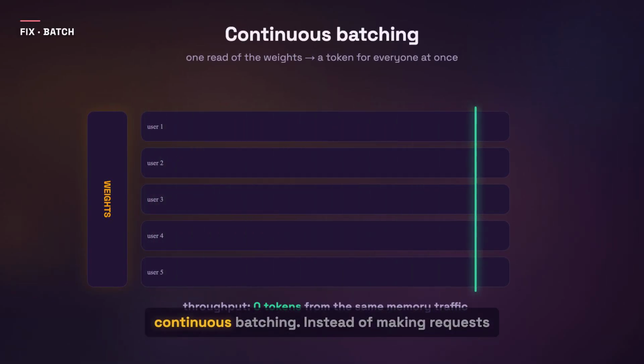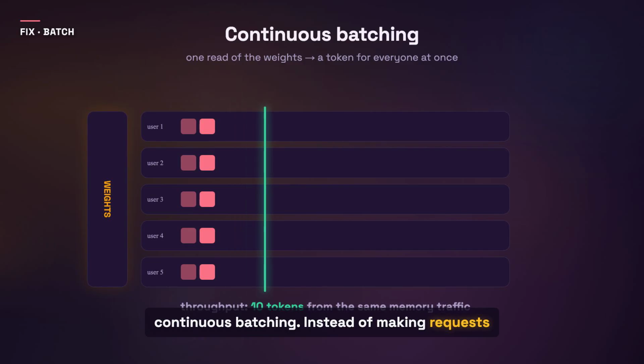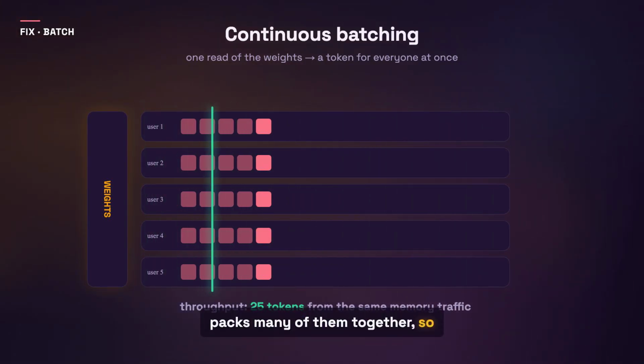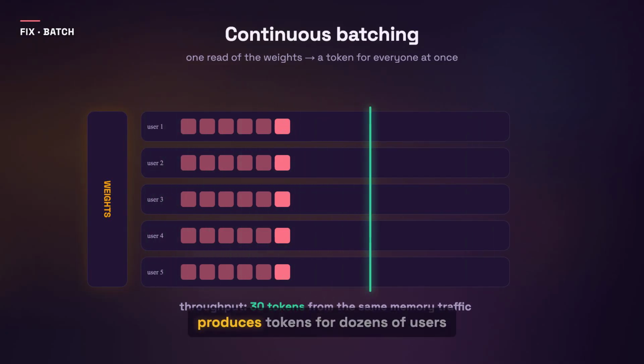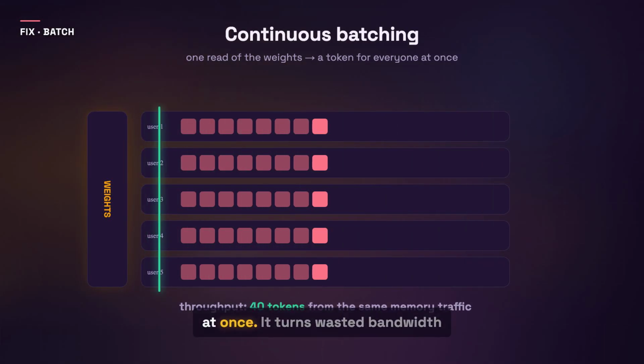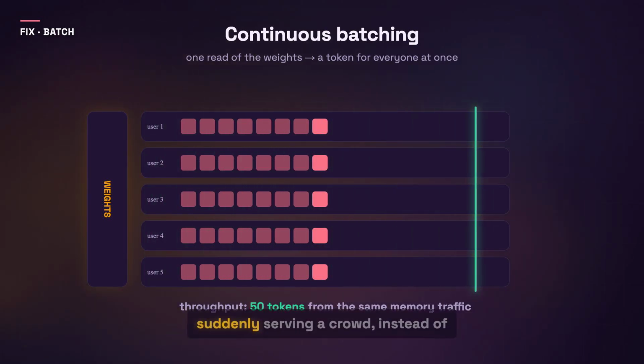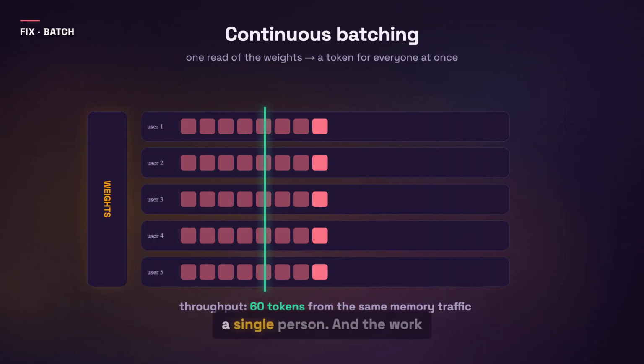Then there is continuous batching. Instead of making requests wait in line, the server continuously packs many of them together, so a single read of the weights produces tokens for dozens of users at once. It turns wasted bandwidth into throughput, the same memory traffic suddenly serving a crowd instead of a single person.